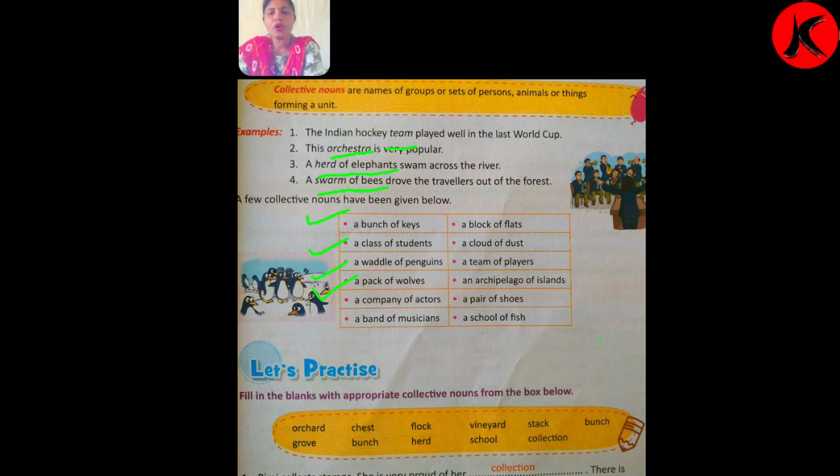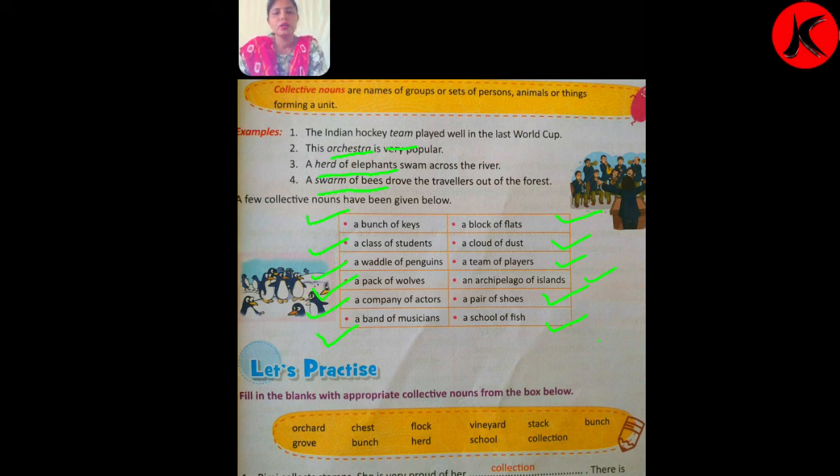A company of actors, when there are many actors forming a unit, we call it a company of actors. Next, a band of musicians, a block of flats, a cloud of dust, a team of players, an archipelago of islands, a pair of shoes, a school of fish. Means when there are many fish forming a unit, we call it a school of fish.